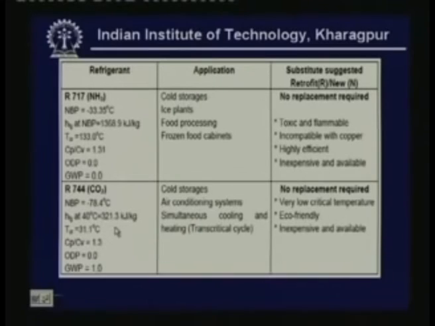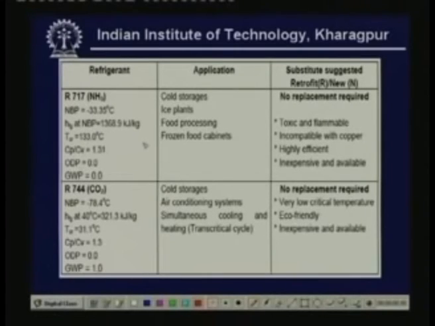Next comes refrigerant ammonia, R717, and its normal boiling point is almost minus 33 degree centigrade. It has a very high latent heat of vaporization at normal boiling point because of its low molecular weight. Okay. Its critical temperature is also quite high. Its Cp by Cv value is high, which is a disadvantage. So you have to use water cooled compressors to keep the compressor temperature low.